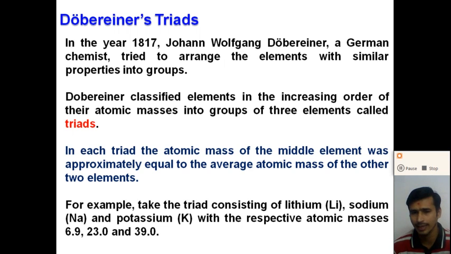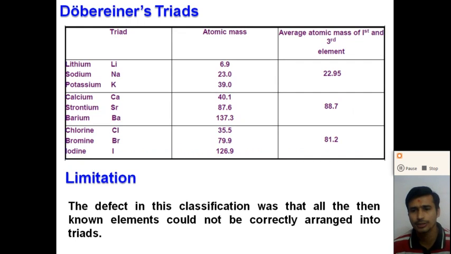In the triad, the atomic mass of the middle element was approximately equal to the average atomic mass of the other two elements. So dear student, you have to remember this about Dobereiner's triad for the atomic mass, right?